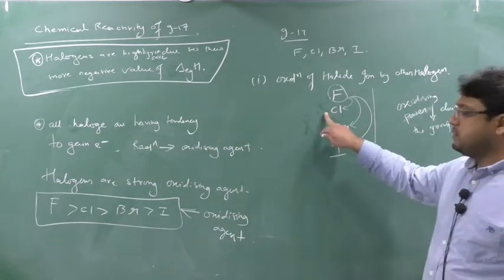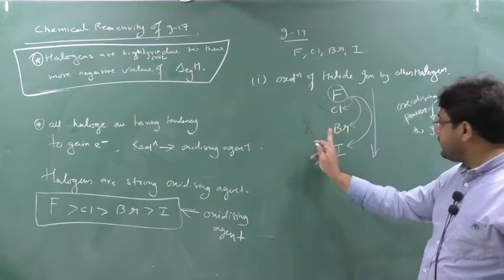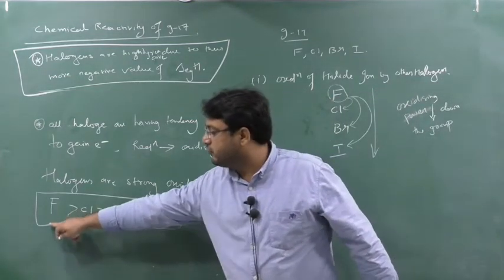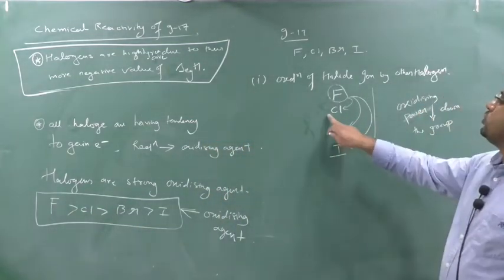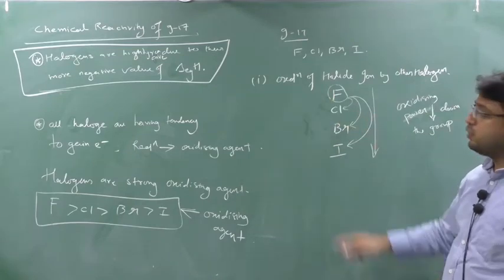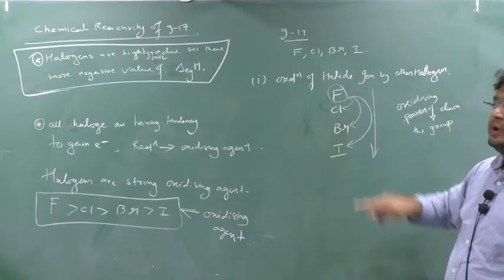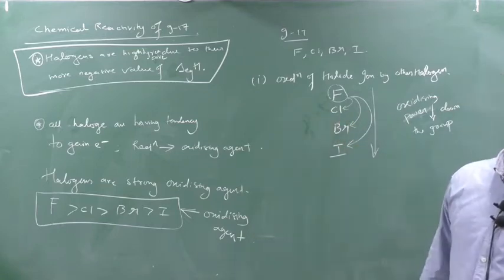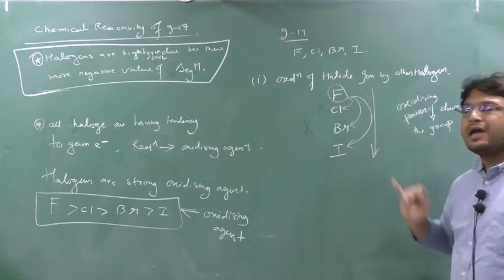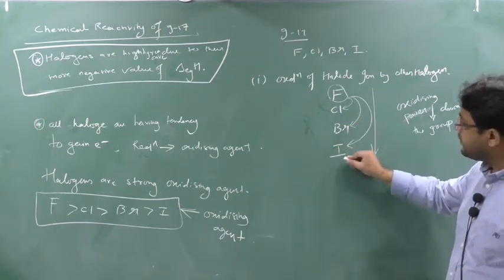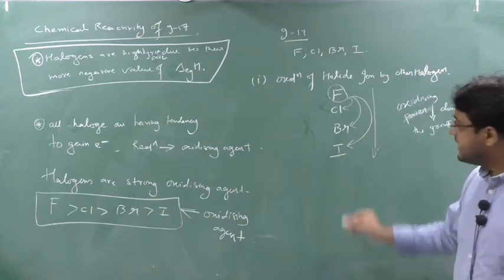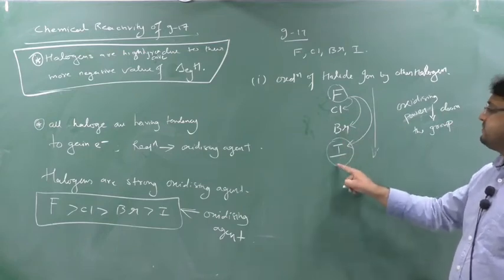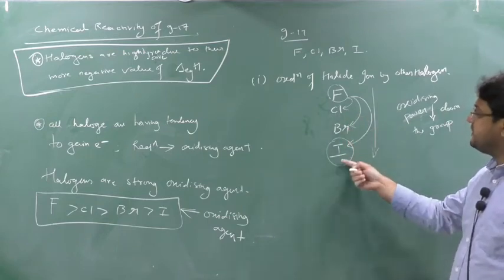Similarly, chlorine is a stronger oxidizing agent than bromine and iodine, not than fluorine. See here, series. So chlorine is less than fluorine. That means chlorine cannot replace fluorine because it is a weaker oxidizing agent than fluorine, whereas chlorine can replace bromine and iodine because it is a more powerful oxidizing agent than bromine and iodine. Similarly, bromine can replace iodine, and iodine cannot replace anyone. Iodine cannot replace bromine because iodine is a weaker oxidizing agent than bromine, as well as chlorine and fluorine.